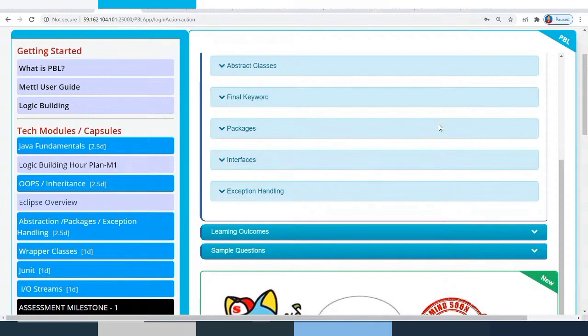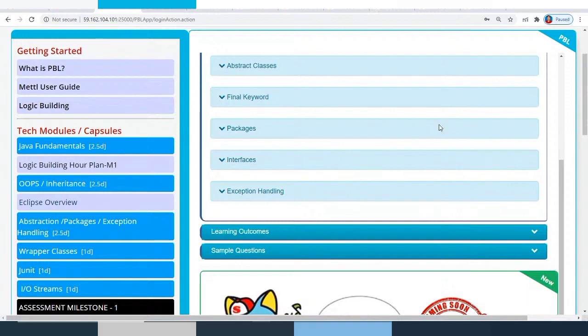So, in the last class, we have covered the usage of abstract classes and interfaces, and we understood that a class can be declared abstract even if it doesn't have a single abstract method. We understood the difference between an abstract method and a concrete method.